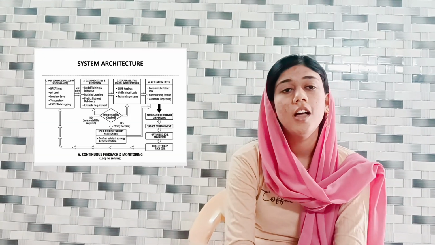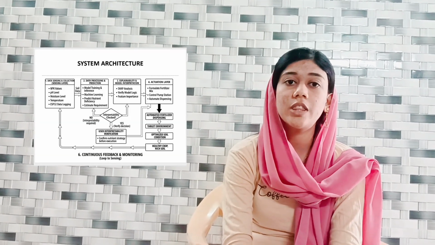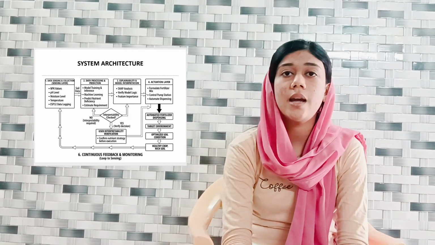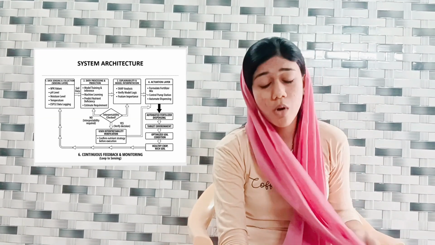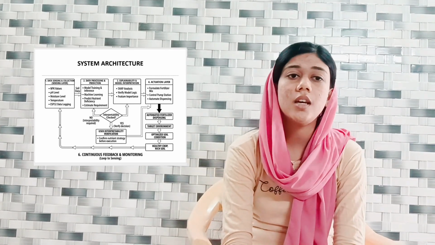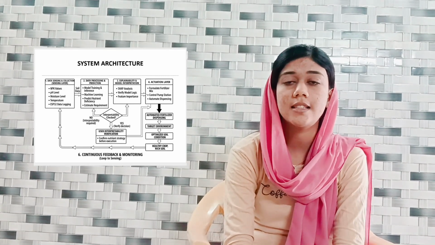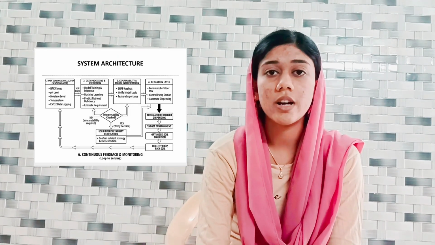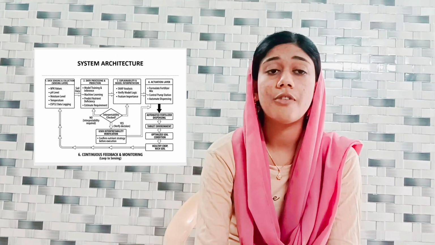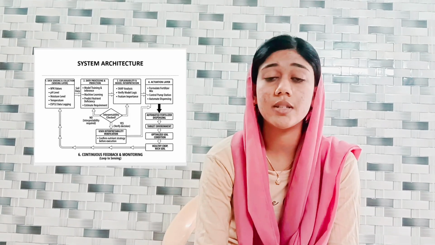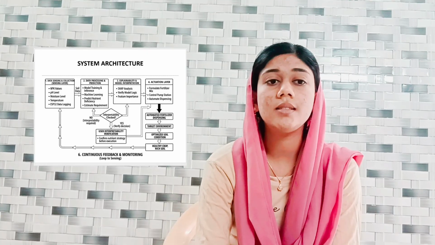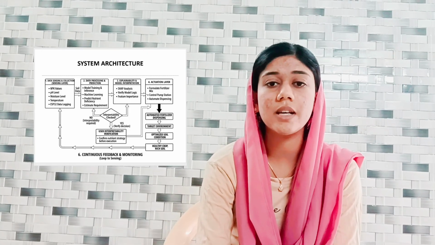System architecture. Our system architecture is a closed loop with multiple stages. First, the sensing layer collects the real-time data like NPK values, pH and moisture using sensors. Next, in the processing layer, the data is analyzed and the AI model predicts the nutrient deficiency. In the explainability layer, we verify the model decision and understand the feature importance. Finally, in the actuation layer, the required nutrients are dispensed automatically using the pumps. The entire process works in a continuous loop, where the system keeps monitoring, predicting and updating based on the real-time data.